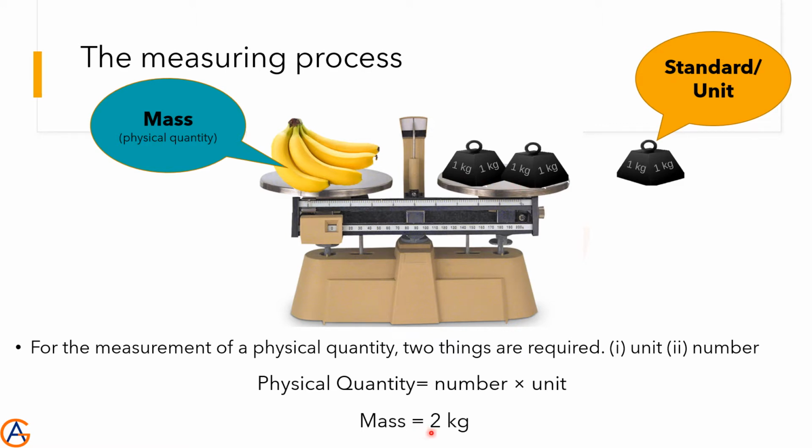So mass, that is the physical quantity, is equal to some number, 2, multiplied by the unit, that is the standard. So to measure any physical quantity, we need two things: one, the number; another one, the unit.